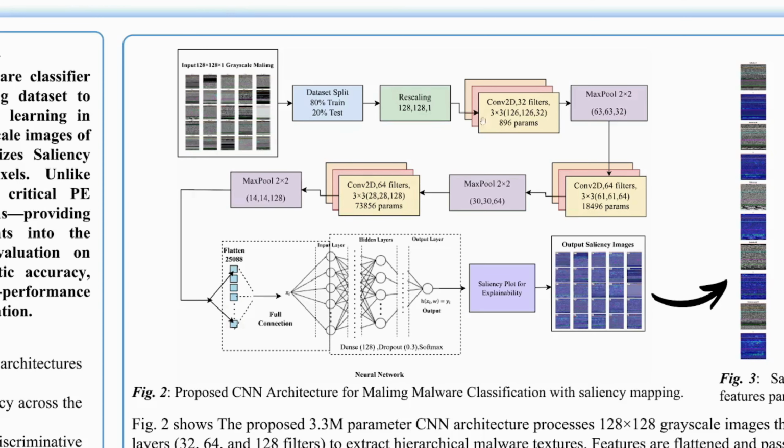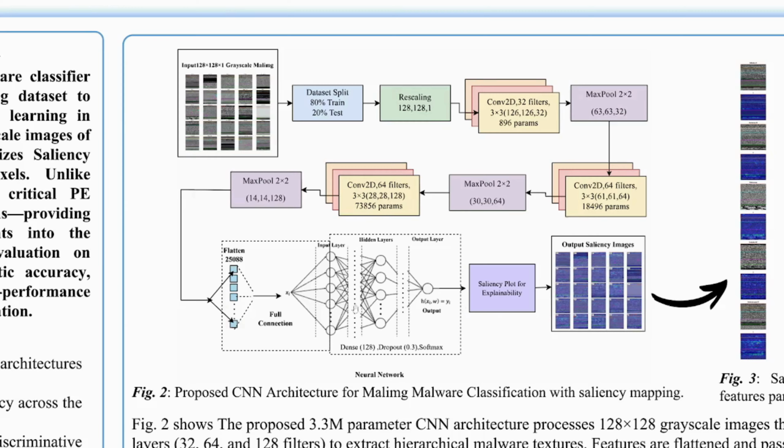Our proposed CNN consists of 3 convolutional blocks. First convolution, 32 filters, 3 by 3 kernel, captures low-level byte textures. Second convolution, 64 filters, extracts mid-level PE section boundaries. Third convolution, 128 filters, learns family-specific malware textures. Each convolution is followed by 2 by 2 max pooling.